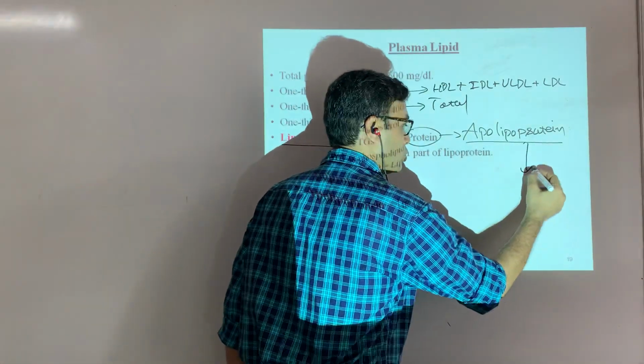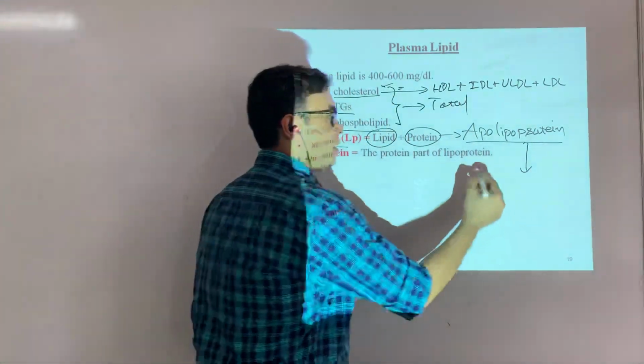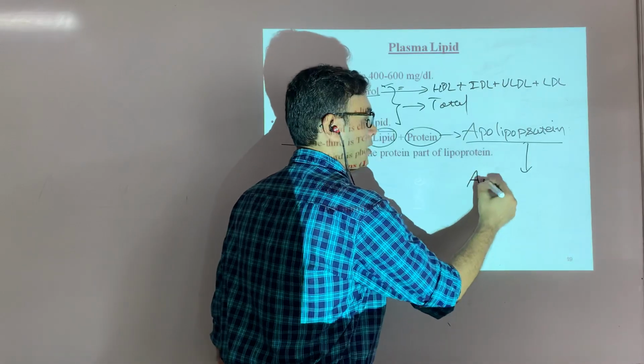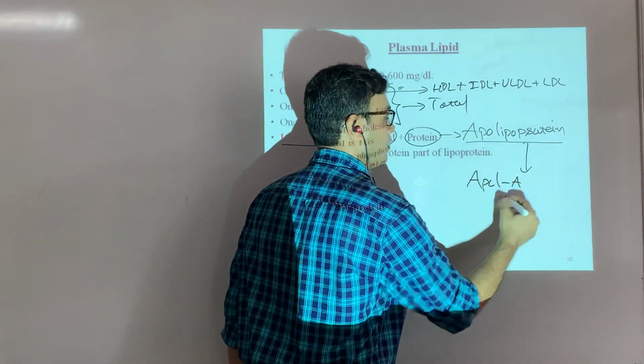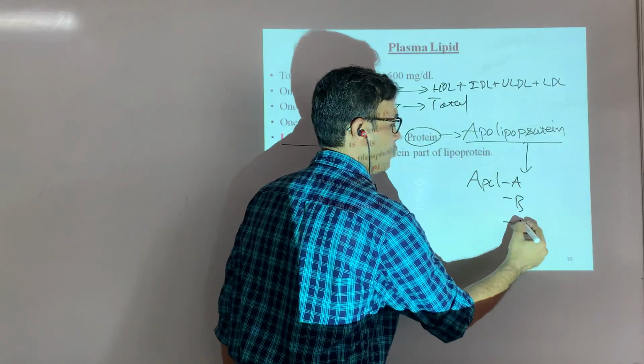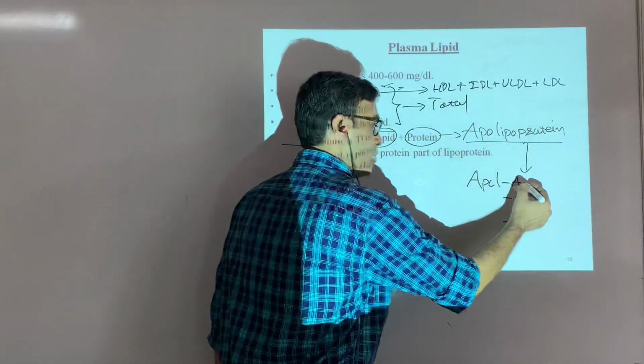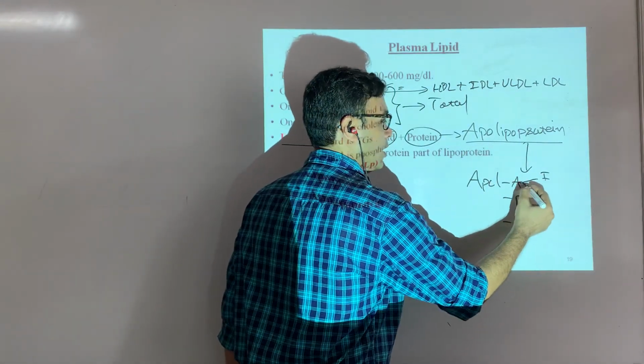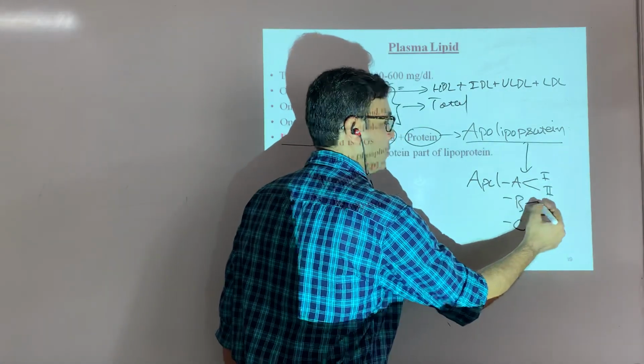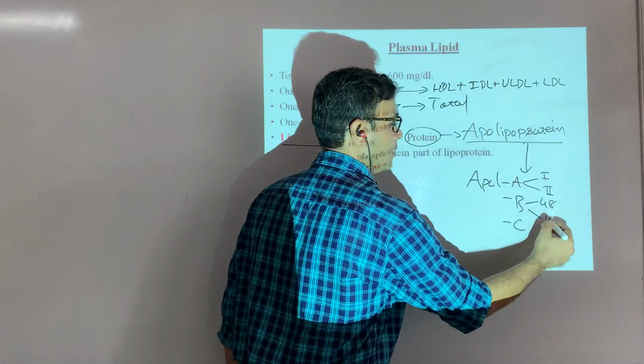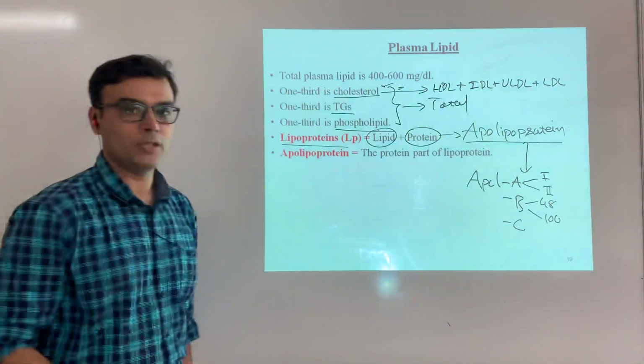The lipoprotein also has different types. There may be apolipoprotein A, apolipoprotein B, apolipoprotein C, and many more, like A1, A2, B48, B100. There are different apolipoproteins.